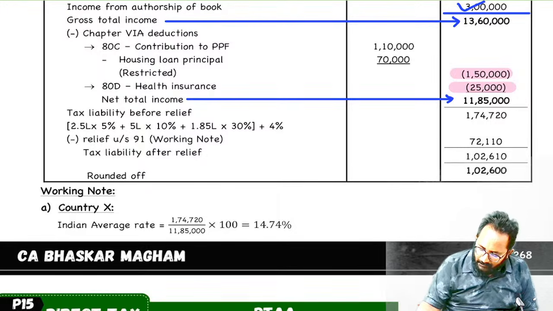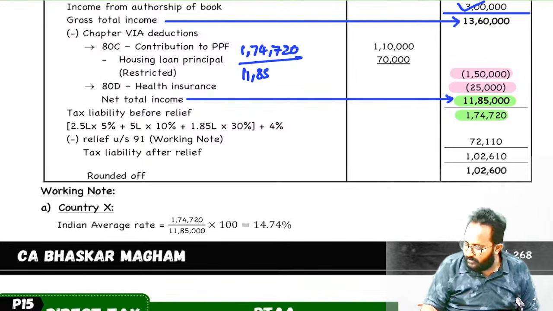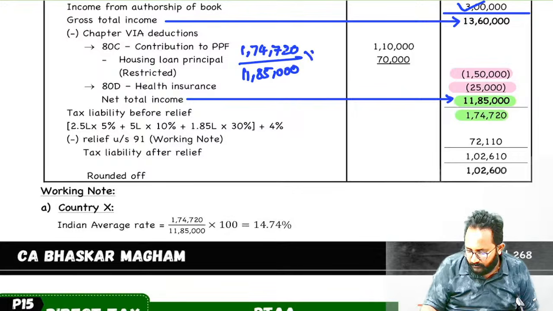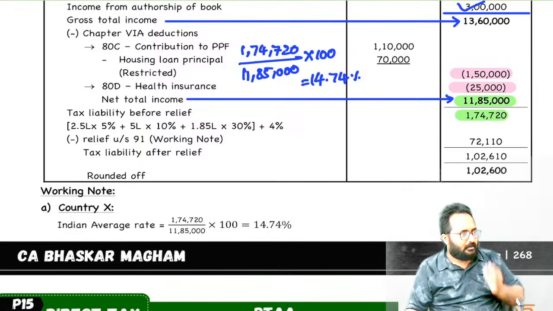So now I am highlighting the total income and tax. What is the average rate? 1,74,720 divided by 11,85,000. How much will it be? 14 point. In India, this is the average tax rate.